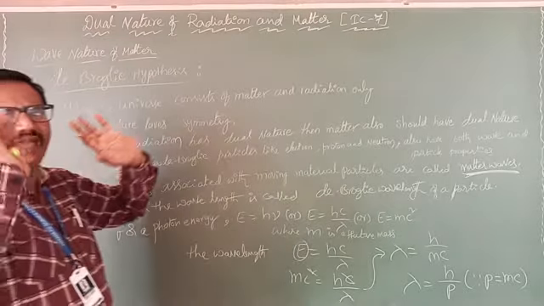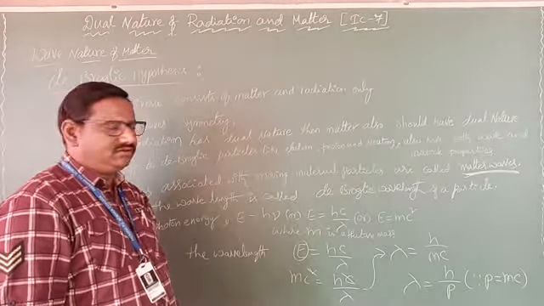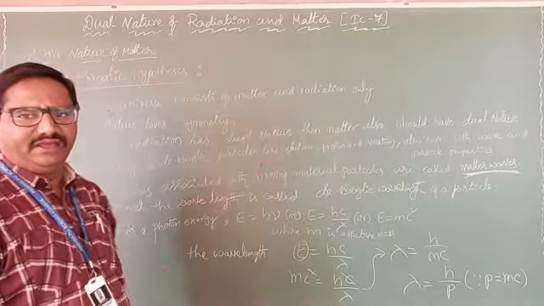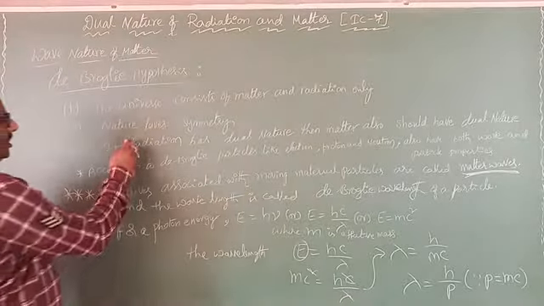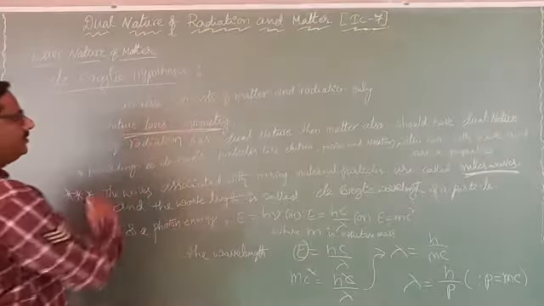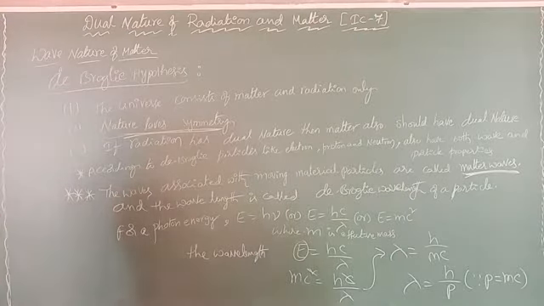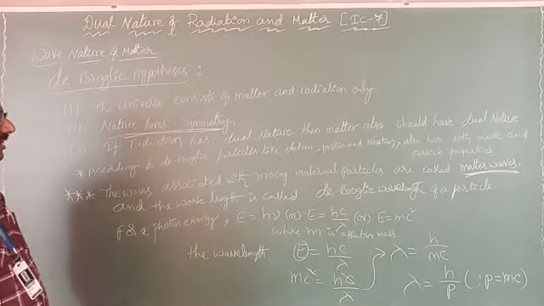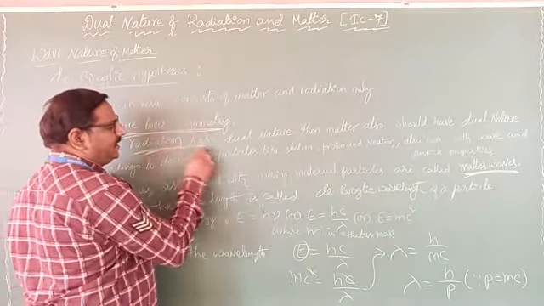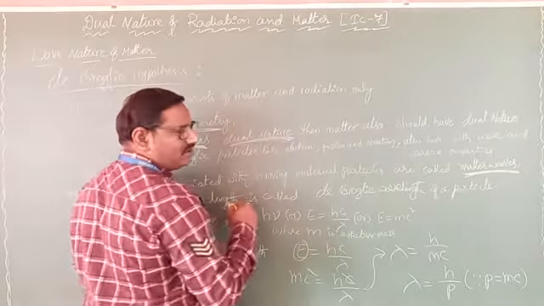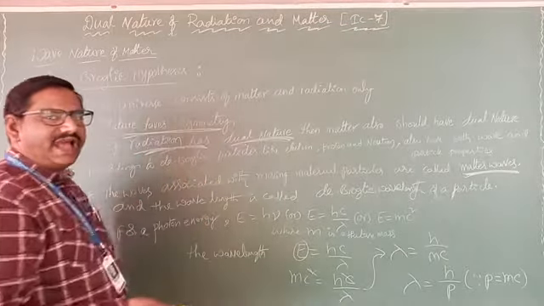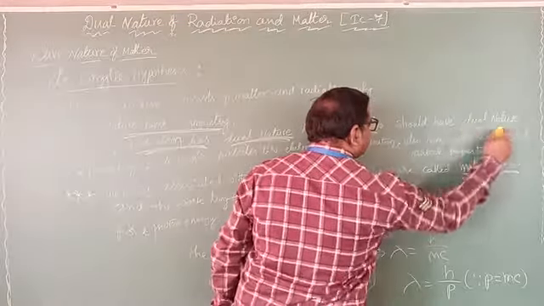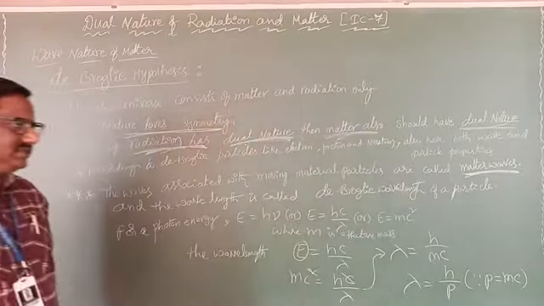The entire universe surrounding us consists of matter and radiation only. Second, he said nature loves symmetry. The radiation has dual nature, so matter also has dual nature. That is what he concludes.